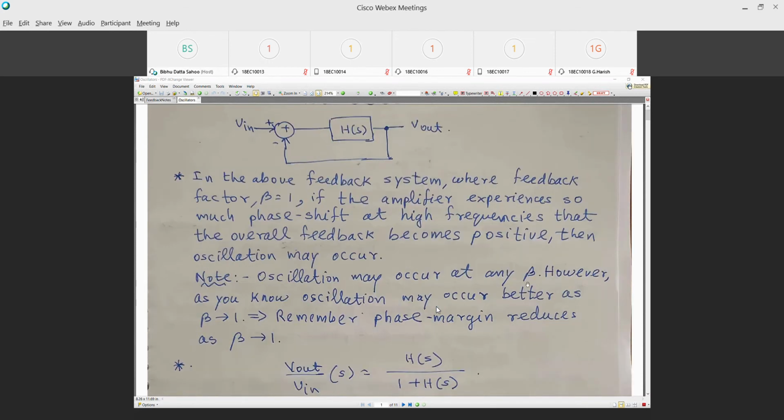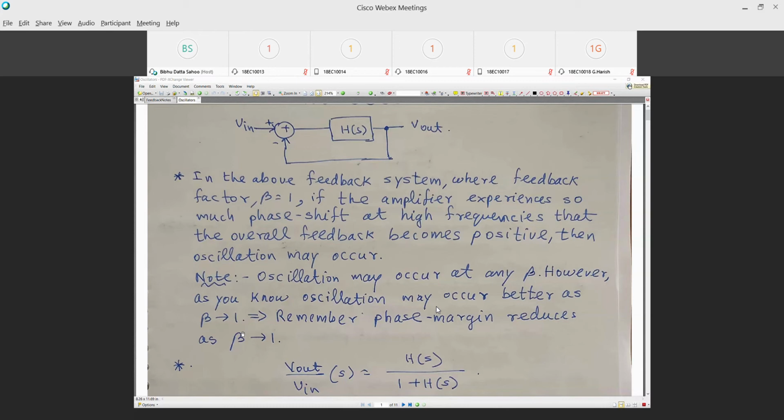Oscillation may occur at any beta. However, as you know, oscillation may occur more readily as beta tends to 1, right? As beta tends to 1, phase margin reduces, and phase margin is a measure of how stable the system is. If the phase margin becomes close to 0 or negative, that means I am more susceptible to oscillation.